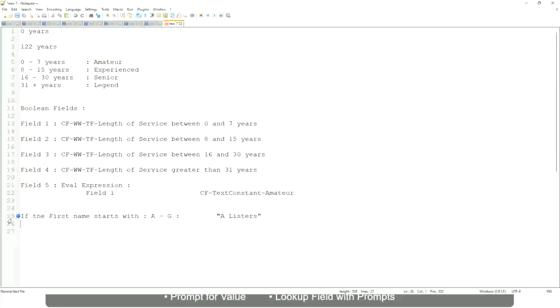Okay, then similarly, if it is between H to maybe M, let's say H to P, then we will say His Majesty.